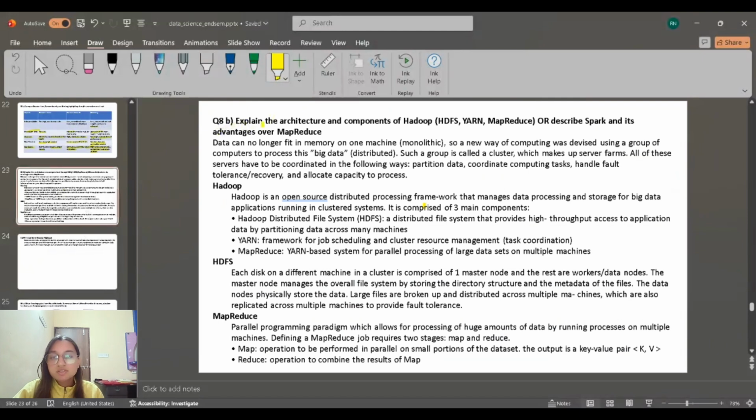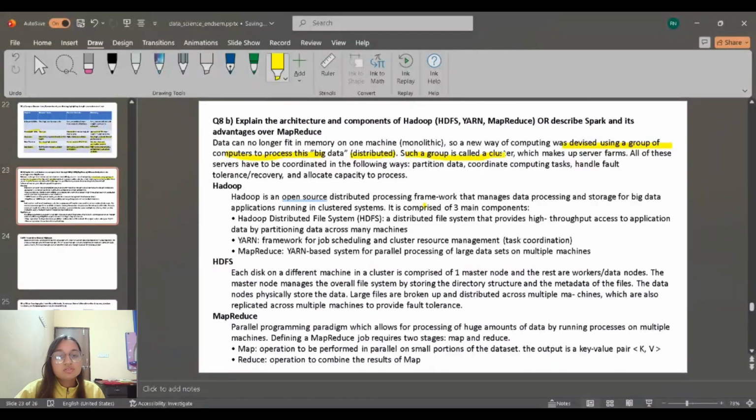Question 8, B part. Explain the architecture and components of Hadoop, HDFS, YARN, MapReduce. Data can no longer fit in memory on one machine, so a new way of computing was devised using a group of computers to process this big data in a distributed way.